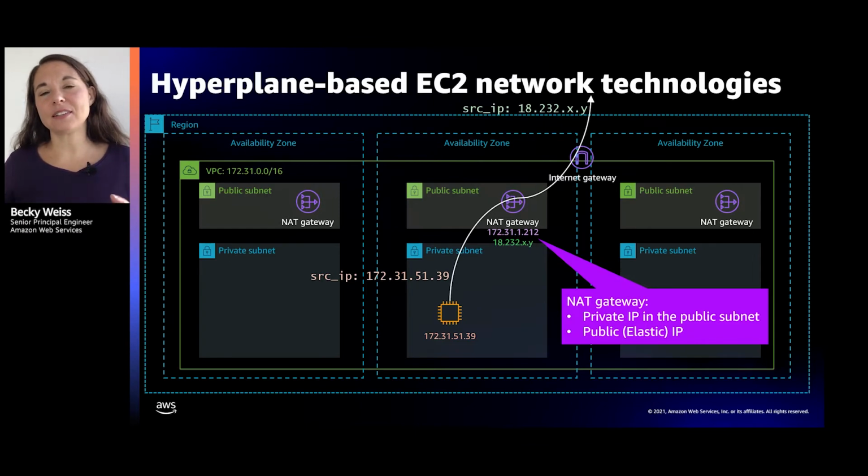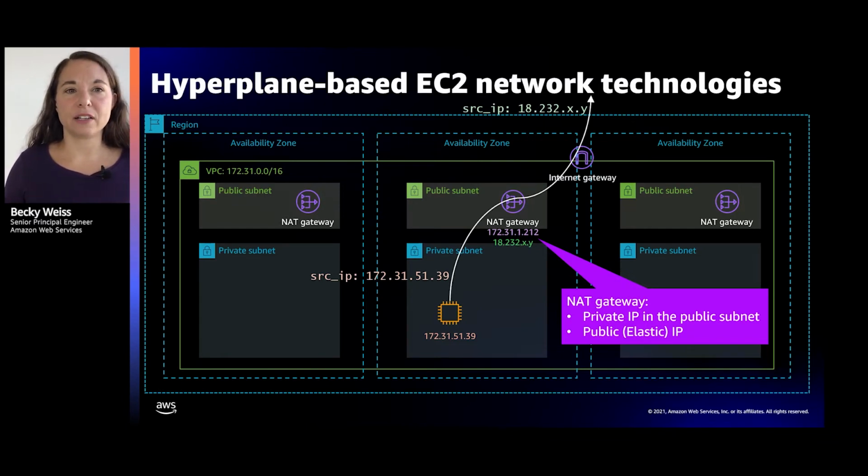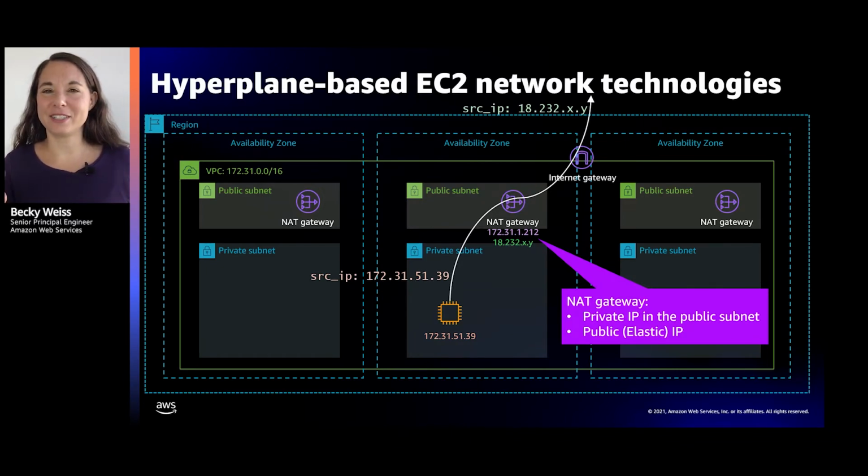And so that NAT gateway that you might set up in your public subnets, it actually does have public IP addresses. If you've ever set it up, you know that you had to configure an Elastic IP address to go with it. And that NAT gateway has inside of it this Hyperplane technology that's doing the flow tracking. Basically, the outbound request comes from my EC2 instance.